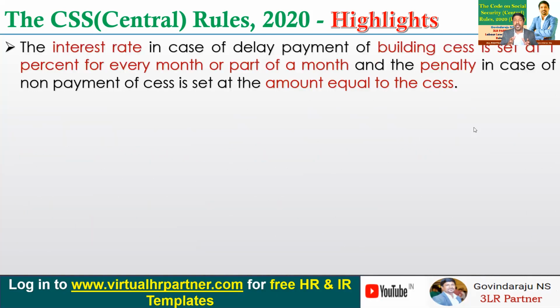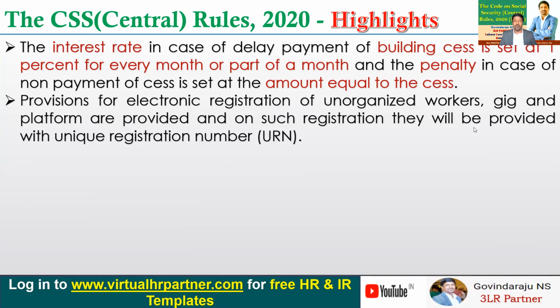So going ahead, the interest rate in the case of delayed payment of building cess is set at 1% for every month or part of a month, and in case you don't pay the building cess, the penalty is set at an amount equal to the cess amount. This provision is also brought, and provisions for electronic registration of unorganized workers, gig and platform workers are all provided, and on such registration they will be provided with a unique registration number. What the portal to be registered on is, and all these things, are yet to be notified by the central government.